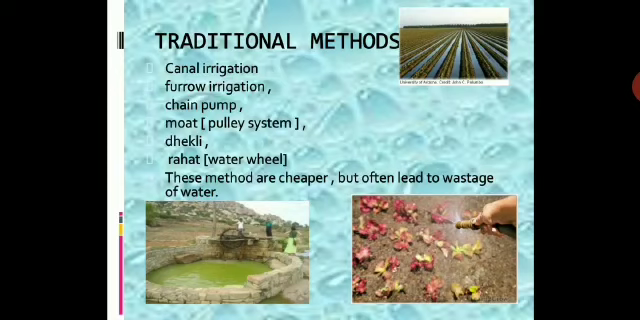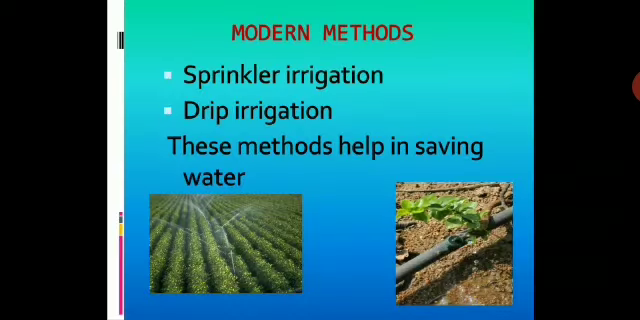But this leads to a lot of water wastage, which should not happen because there are places where there are droughts and people don't get water to drink. So we should never waste water. Modern methods: sprinkler irrigation and drip irrigation. These methods help in saving water. As the picture shows, these modern methods take care of even distribution of water, as well as water wastage.